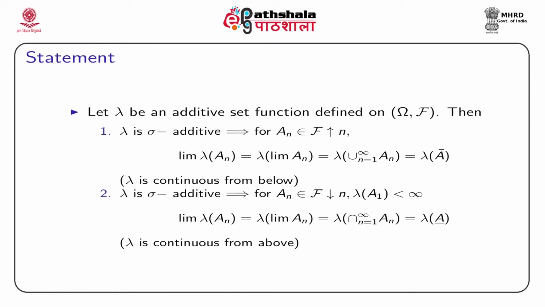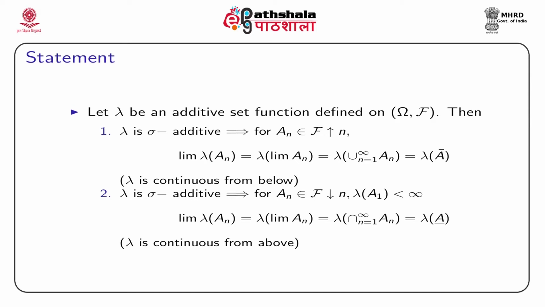We will discuss later why we need this assumption that lambda must be finite. In that case also limit of lambda An will be lambda of limit An, and we know that for a decreasing sequence of sets, the limit goes to its intersection. So, it will be lambda of intersection n from 1 to infinity An, and we denote it by A bar. So, limit lambda An is lambda A bar.